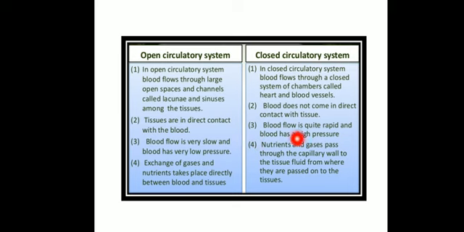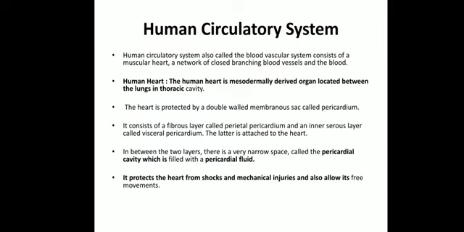But in the case of the closed circulation system, because of the heart as a pumping organ, the blood flow is quite rapid and the blood has a high pressure. And over here, the exchange of gases and nutrients takes place directly between the blood and tissue, while in closed circulation the nutrients and gases pass through the capillary wall to the tissue fluid, from where they are passed to the tissues. So the interstitial fluid, we can say lymph, exists as a middleman in the closed circulation system. Okay, that is the difference between open and closed circulation systems.